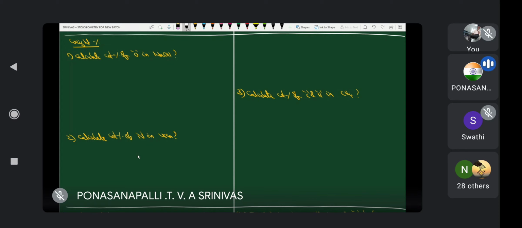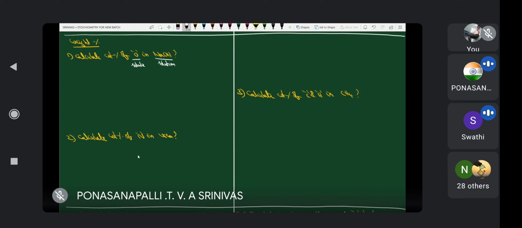Next, a very important concept is weight percentage. Already in solutions this part is explained, but this is used for molecules. Calculate the weight percentage of oxygen in sodium hydroxide. Just for example purposes, let us assume this is a solution and this is a solute. Then what is the formula for weight percentage in solutions?